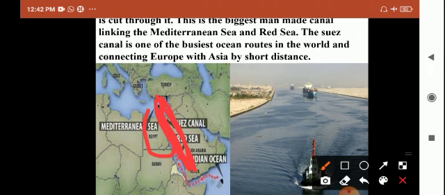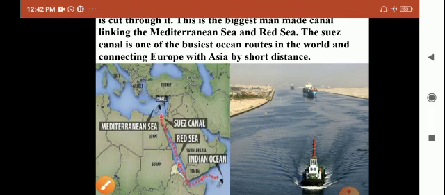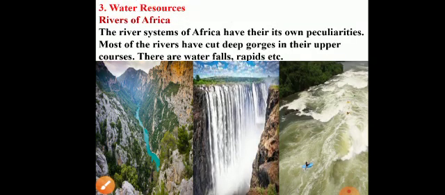It is the world's busiest route. Big ships are traveling throughout the Suez Canal, and this Suez Canal connects Europe with Asia by a shortcut route. It is the shortcut route in between Asia and Europe. Next, water resources of Africa.